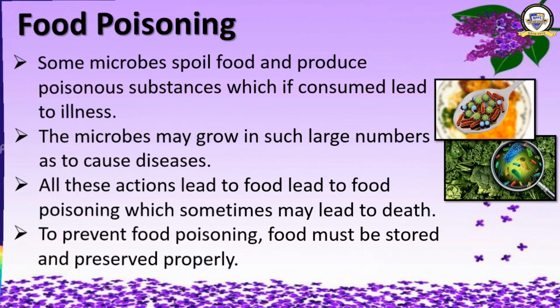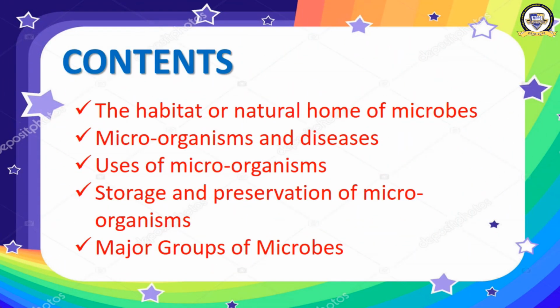So let us revise what we have learned. These two topics are covered by us in this part: uses of microorganisms and storage and preservation of food. There are mainly three types of uses. First one, medicinal use, second, commercial use, and third, sewage treatment.